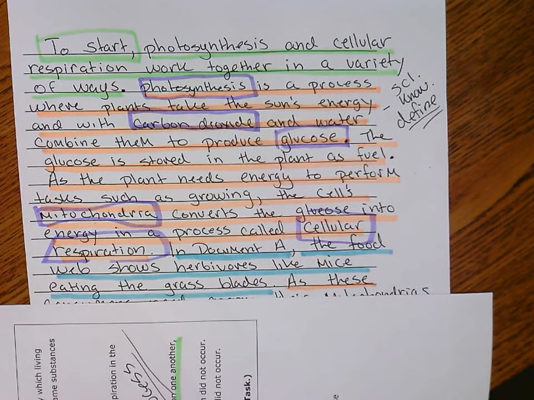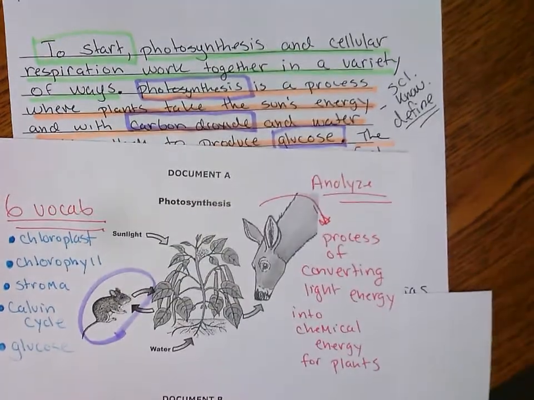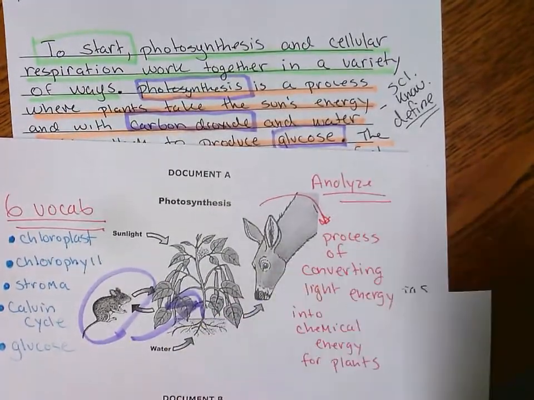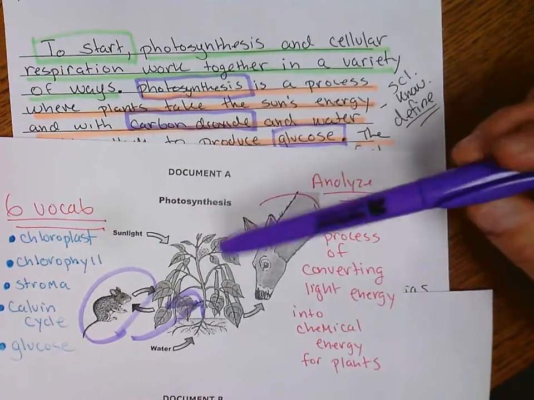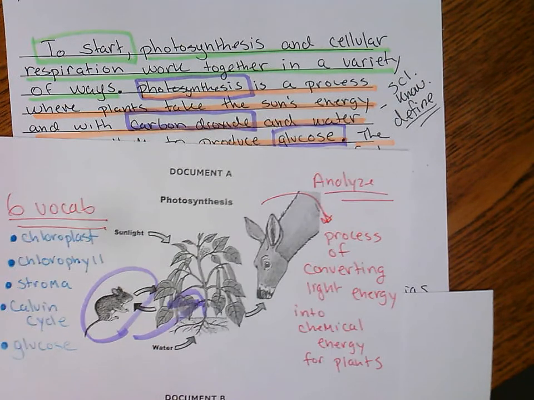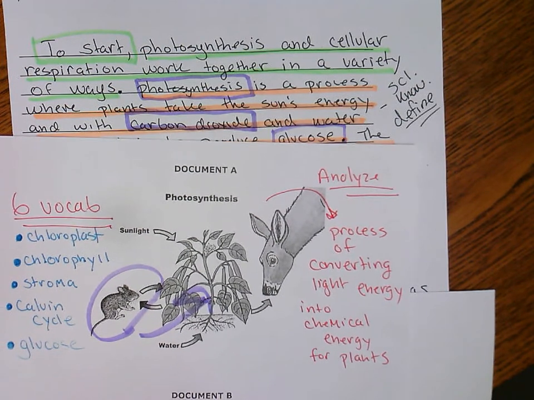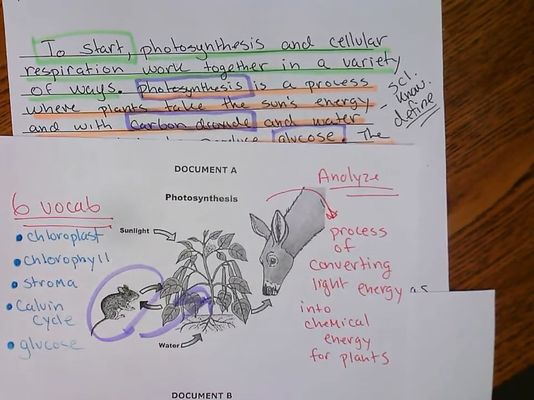Document A. Booyah! Mouse eating grass blades. Right there. So I have cited document A after I gave a full definition of photosynthesis and cellular respiration. Now I am citing the appropriate document. And this gives me a pause right here before we get back into it. This is a strategy that I'm going to show you later.